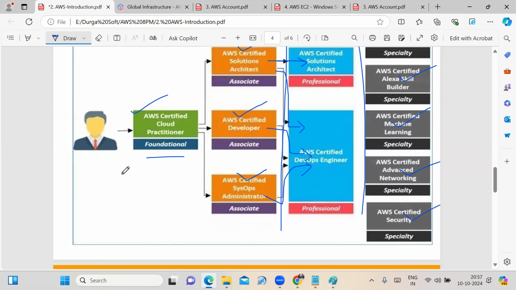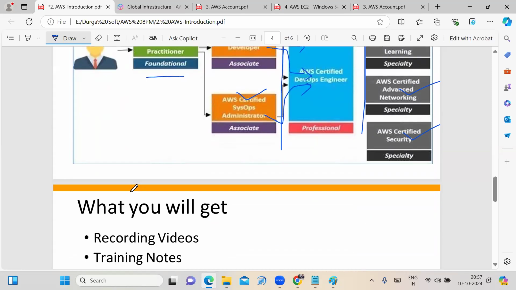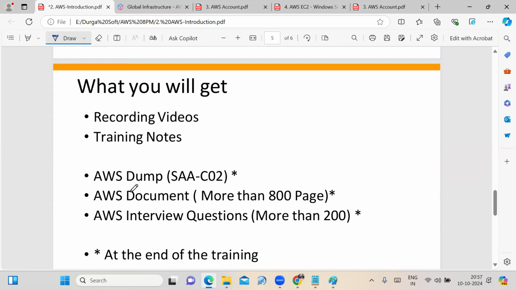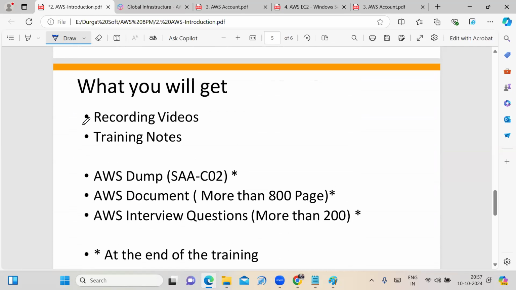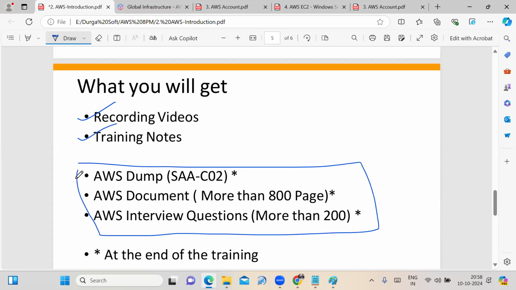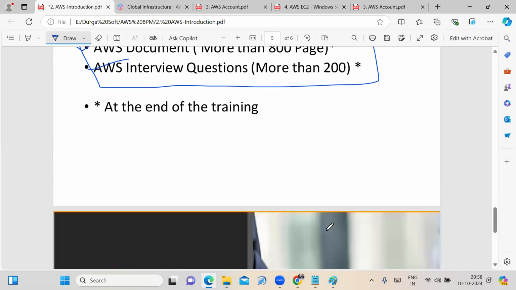Those certifications are valid globally. Once you register for the course, every day you get class recording videos and the training material. At the end of the training, you get AWS dumps, AWS interview questions, and screenshot explanations for each and every topic.